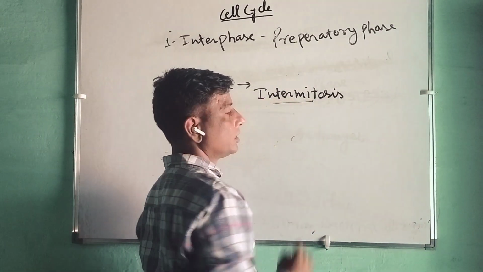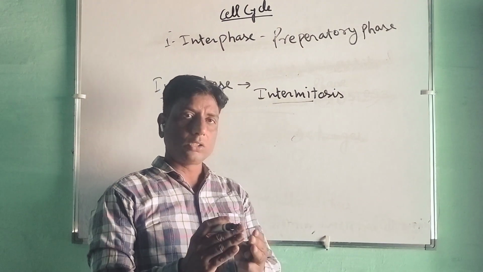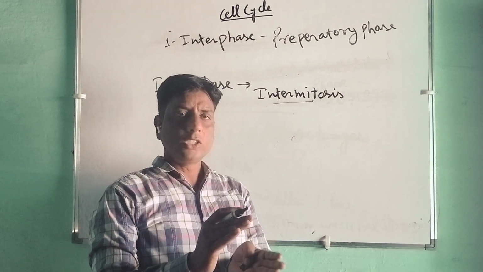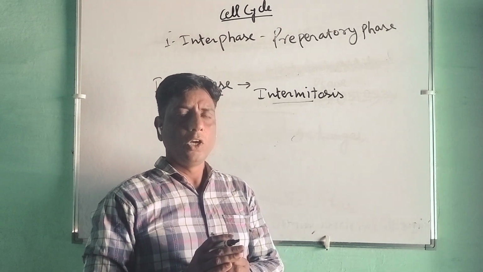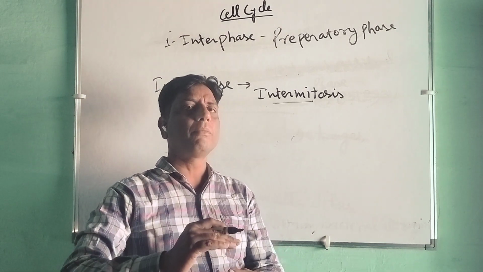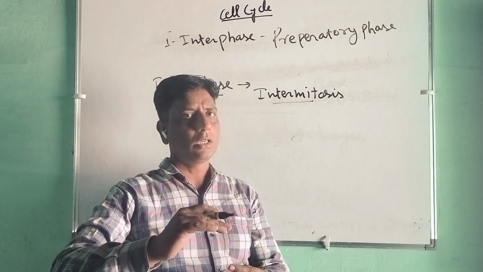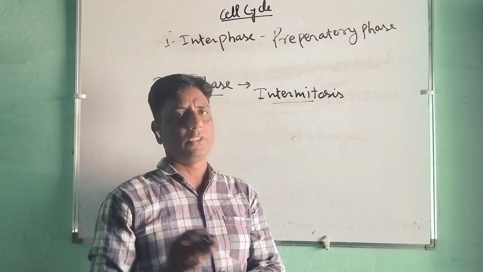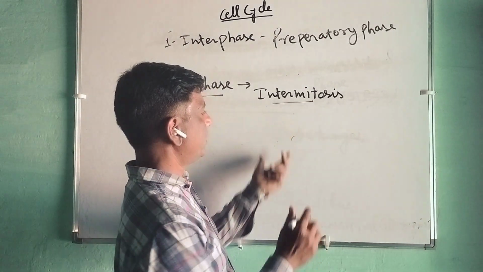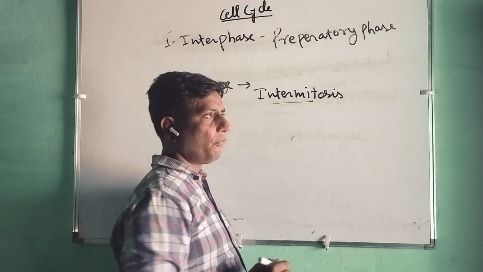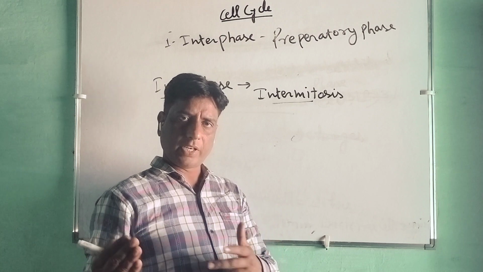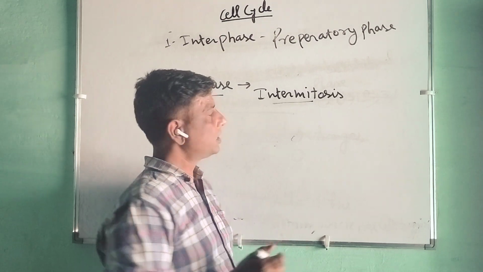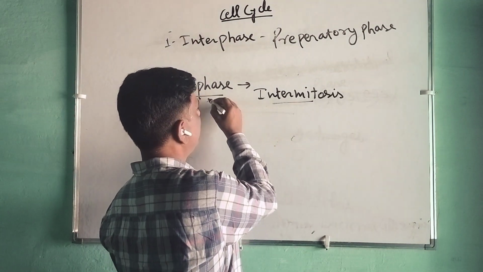It is termed as intermitosis because of the series of changes that take place in a newly formed cell before it is capable of the new divisional phase. When it is capable of new changes, the cell will rest or preparation will take place, so it is termed as interphase.